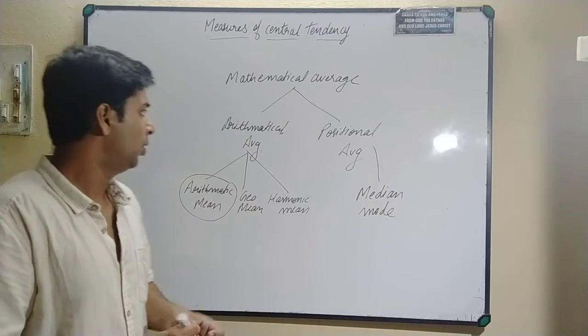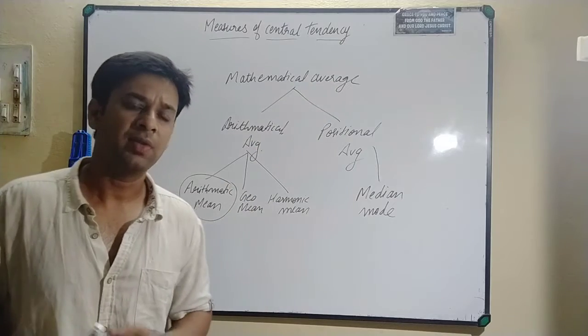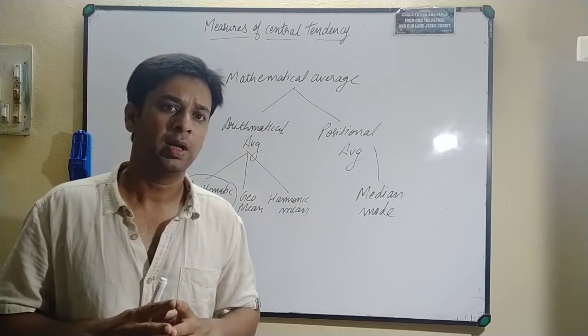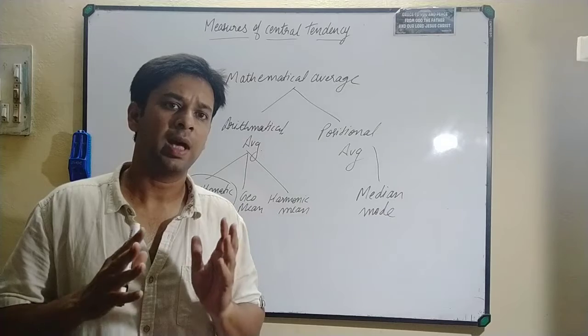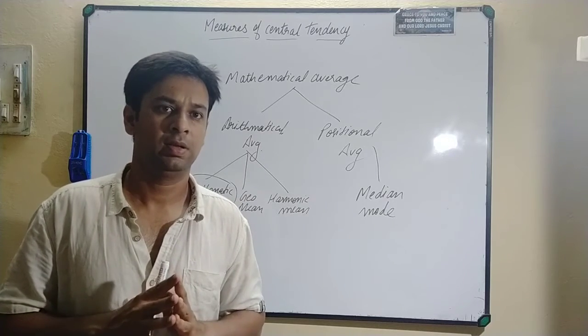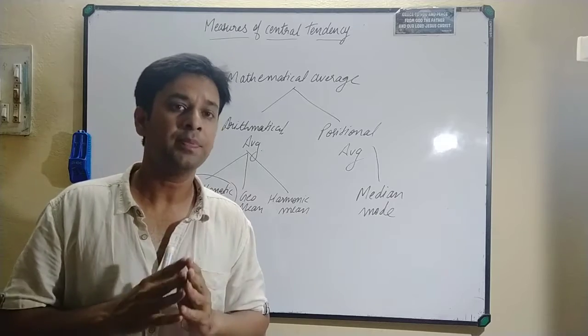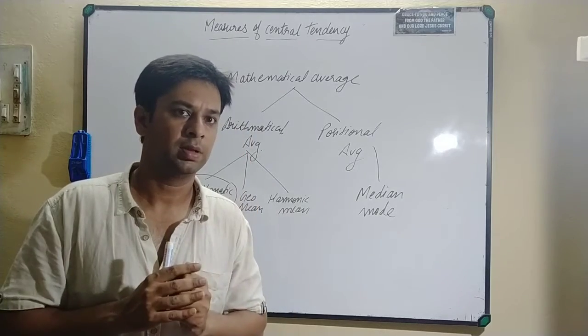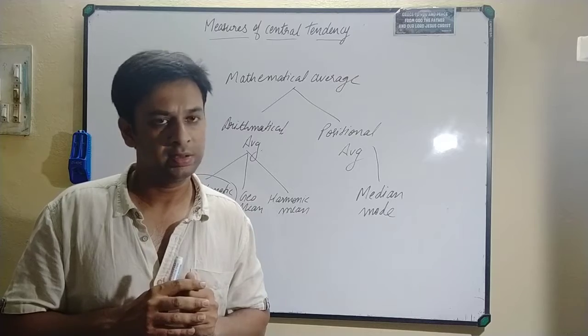So as of now, what is this average actually? Average is a number which is obtained by taking the average of all the values or items of a series. Basically it's the average of all the items given in a particular series.